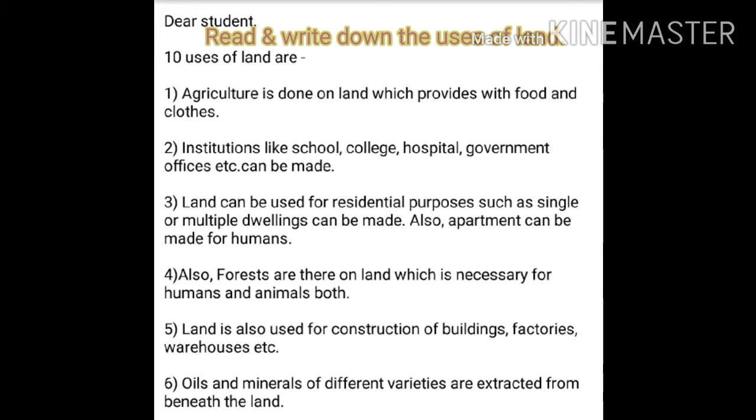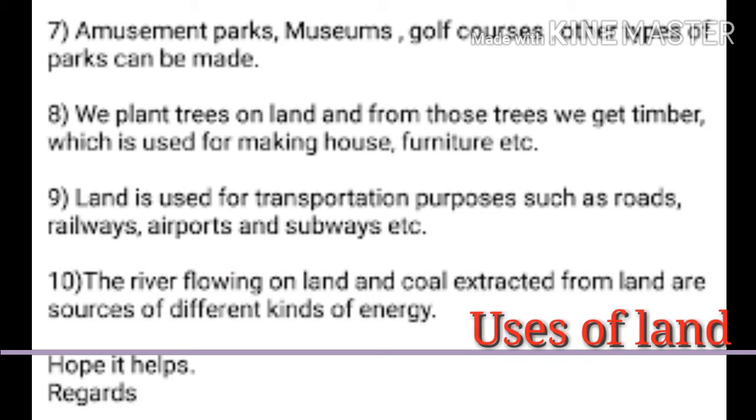Land can be used for residential purposes. Forests are there on land, which are necessary for both humans and animals. Land is also used for constructing buildings, factories and warehouses, etc. Oils and minerals are provided from land. Parks can be made on land. We make plantations on land.